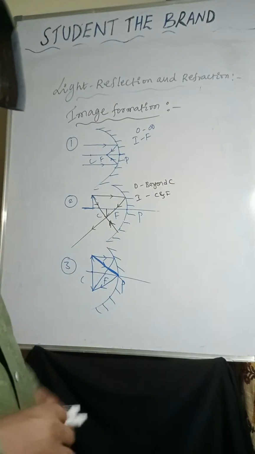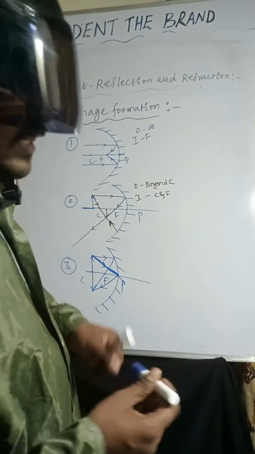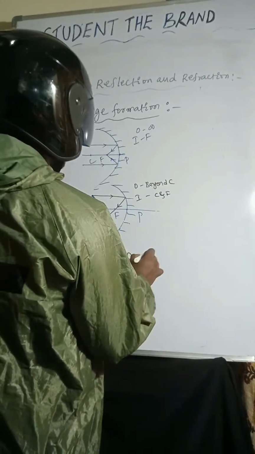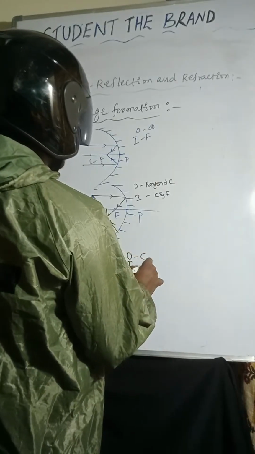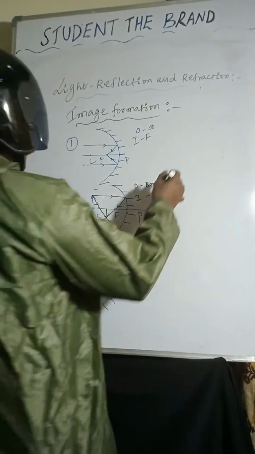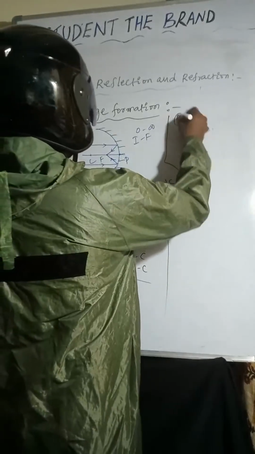Okay, so here object is placed at central curvature, image also forming at central curvature. Object is placed at C, image also will form at C. Nature of the image is real, inverted and same size. And coming to the fourth one.